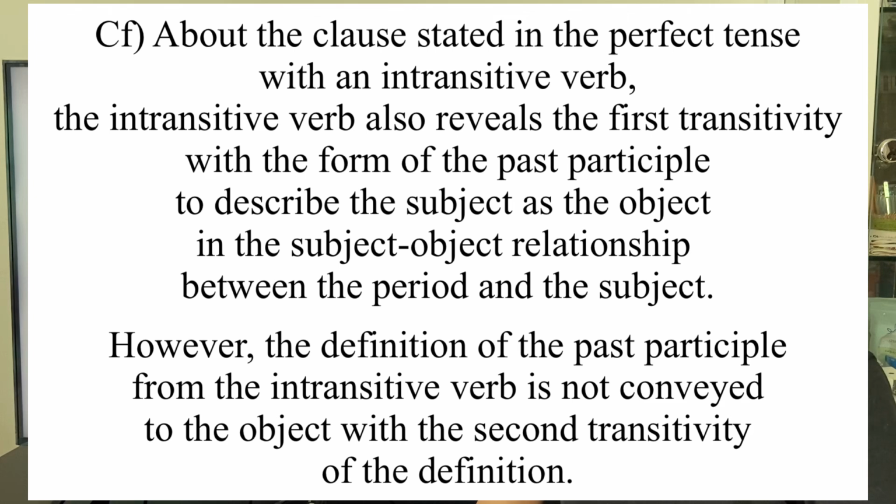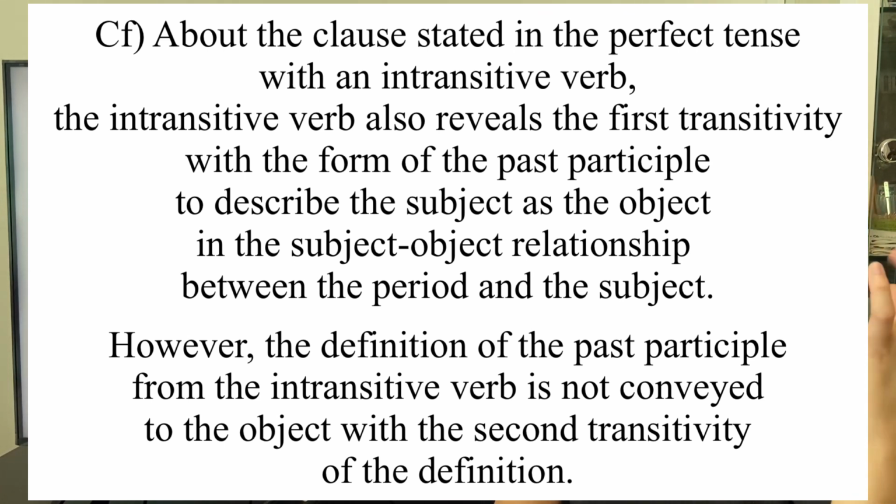About the clause stated in the perfect tense with an intransitive verb, the intransitive verb also reveals the first transitivity with the form of the past participle to describe the subject as the object in the subject-object relationship between the period and the subject.